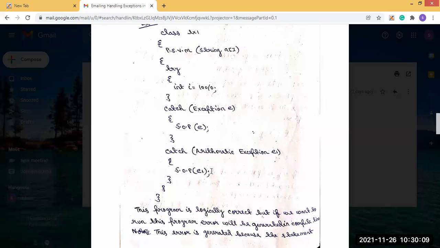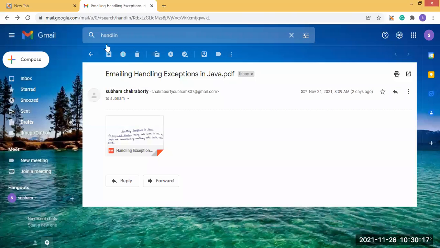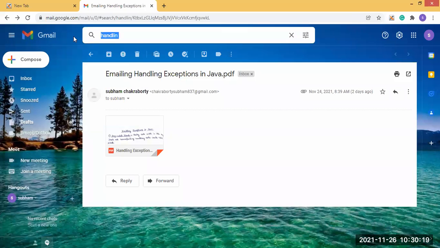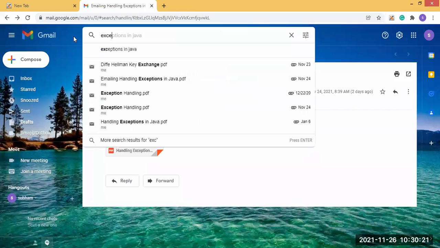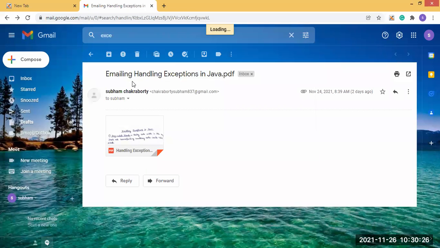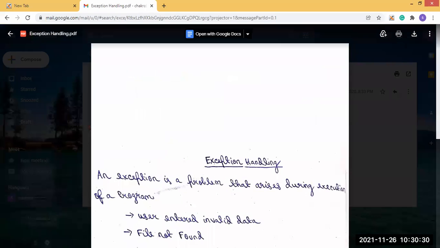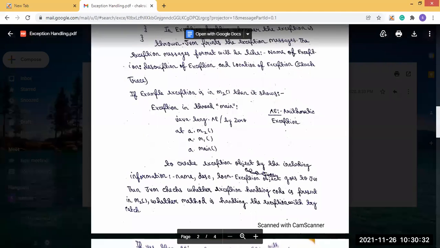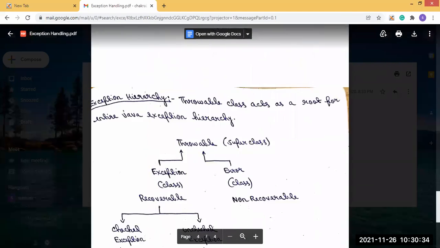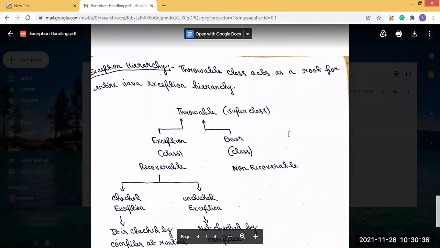So how do we know which one is the child and which one is the parent class? I have already shown this representation in the class, and I will show you again. This is the hierarchy.